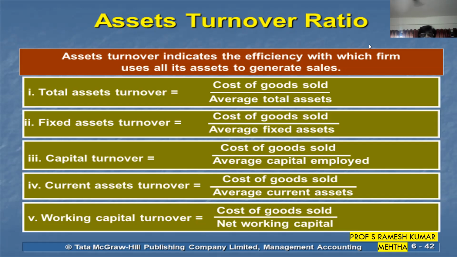Next one is fixed assets turnover ratio. Fixed assets turnover ratio is sales by fixed assets, or cost of goods sold by fixed assets. I told you why we use the words cost of goods sold in the previous video. So you have land and building, plant and machinery as fixed assets, and let's take an example of machinery.